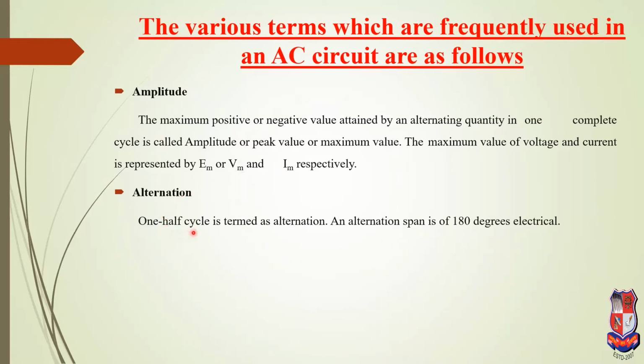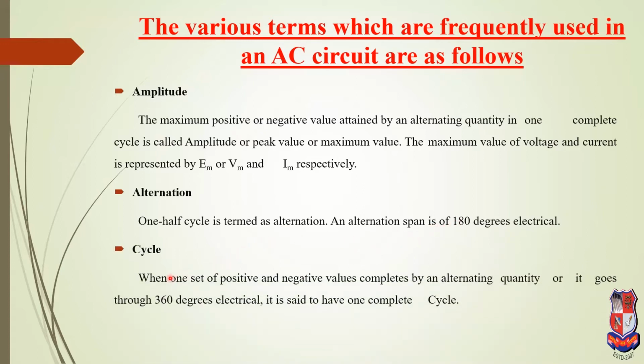Alternation. One half cycle is termed an alternation. That means half cycle after half cycle, the polarity is changed. This is called alternation, and the alternation span is a 180-degree electrical cycle.